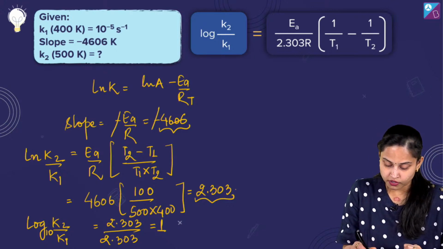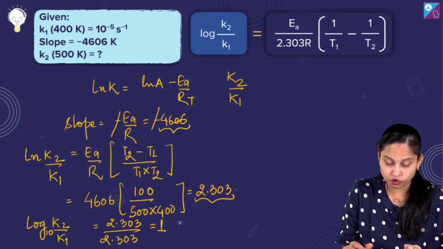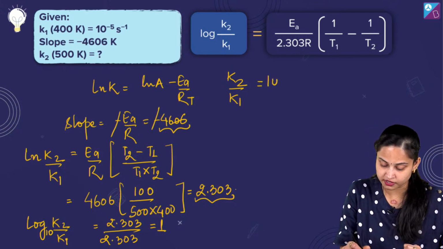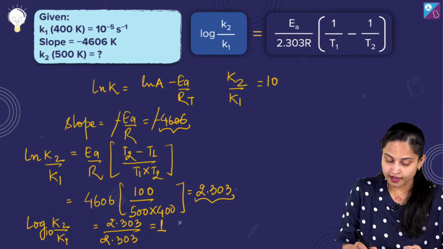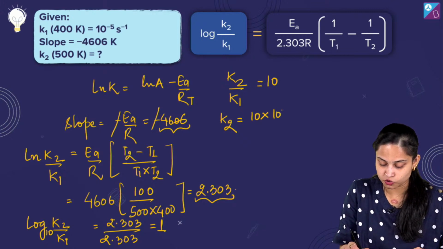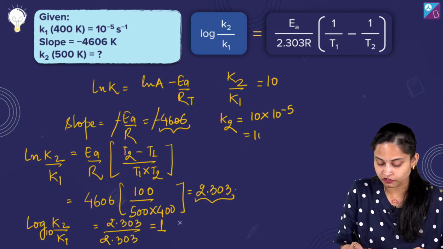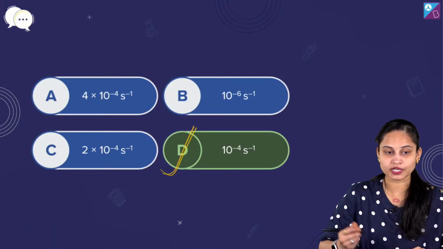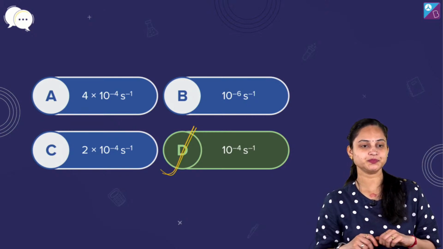Okay. So K2 by K1 will be what? If log to the base 10 K2 by K1 is 1, so K2 by K1 will be equals to 10. Okay. Now we want to talk about K2. K2 will be equals to 10 into K1. And what is K1 given to us? 10 raised to power minus 5. So your answer will be 10 raised to power minus 4 second inverse, the value of K2. So here we are with option number D, the right answer for the question asked for.